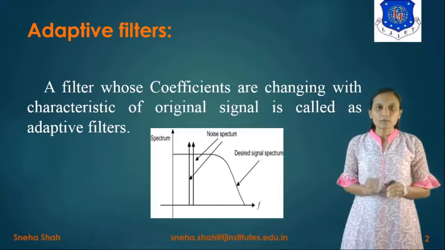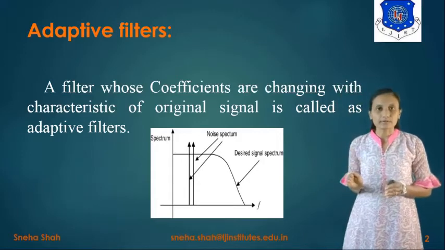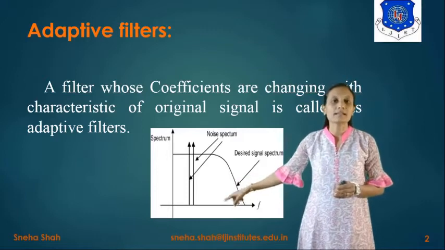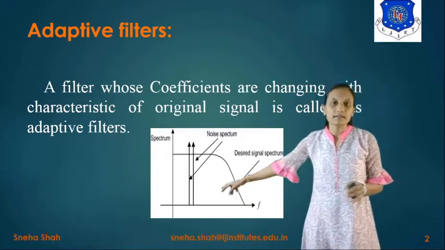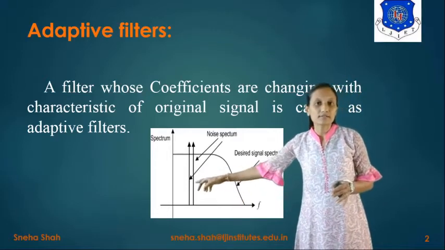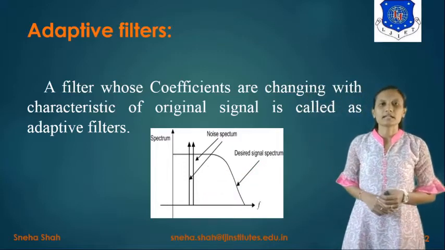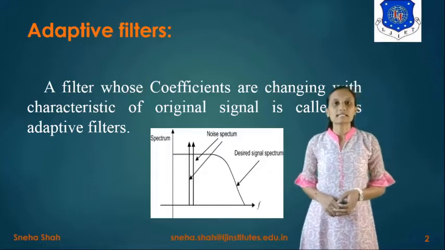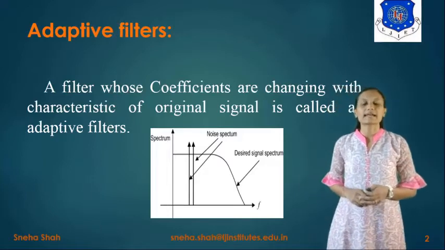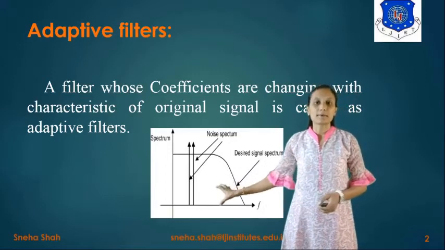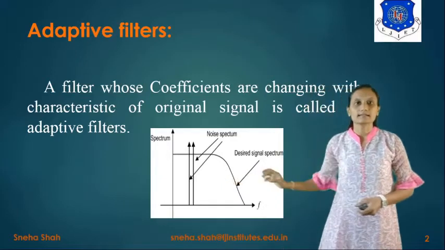So if the frequency range of the original information signal and the noise signal is in the same frequency band, then we can't filter out the noise. If we want to filter out this noise, we have to use this adaptive filter. In the adaptive filter, the values of the coefficients change, and according to that we can remove the noise in the same spectrum as the desired signal.